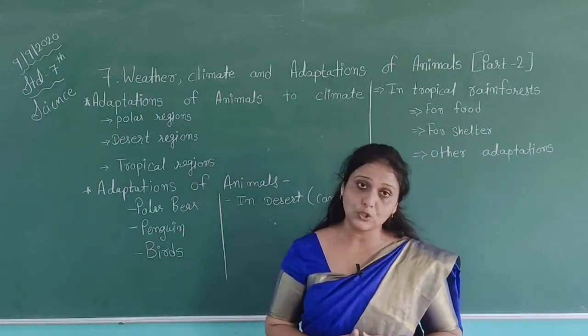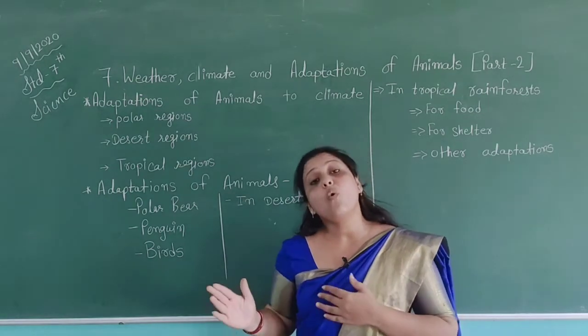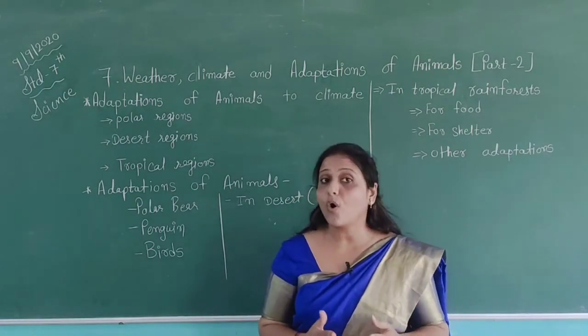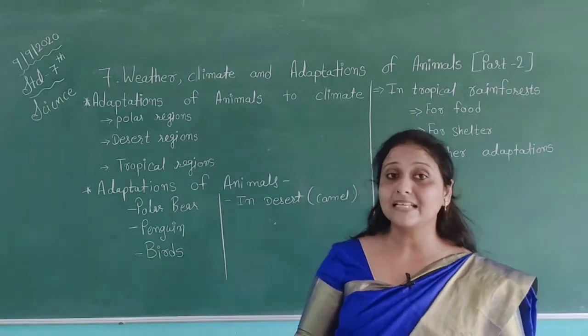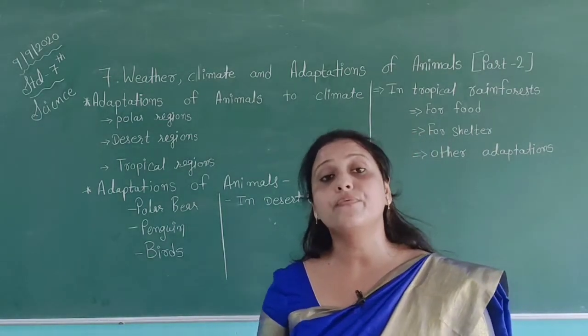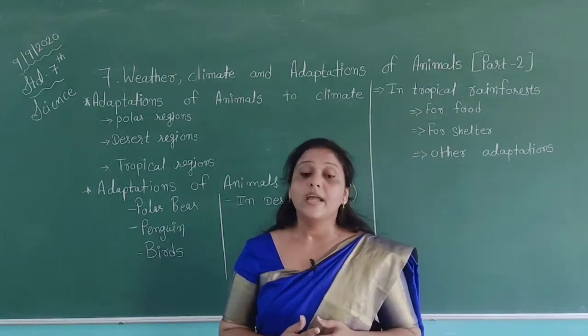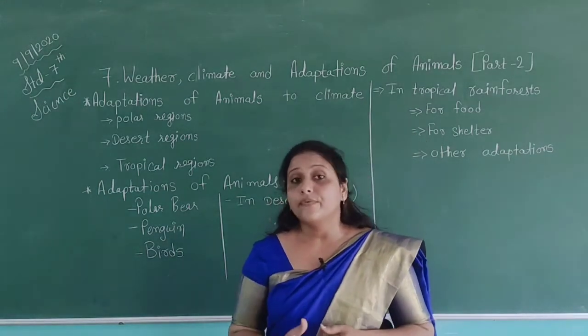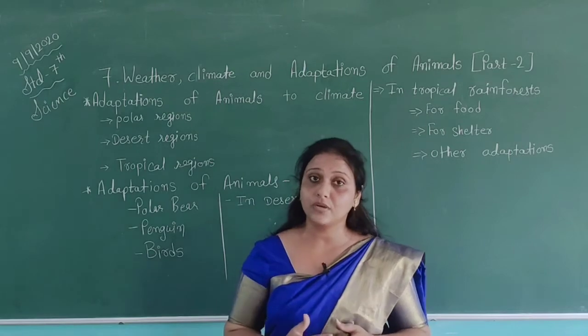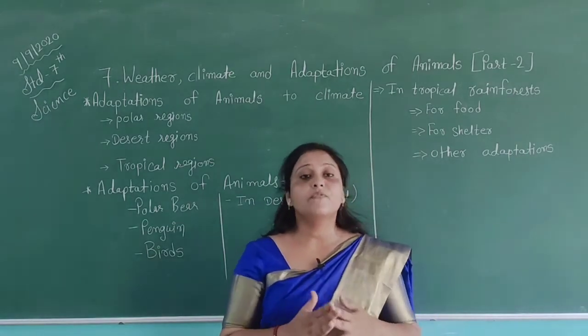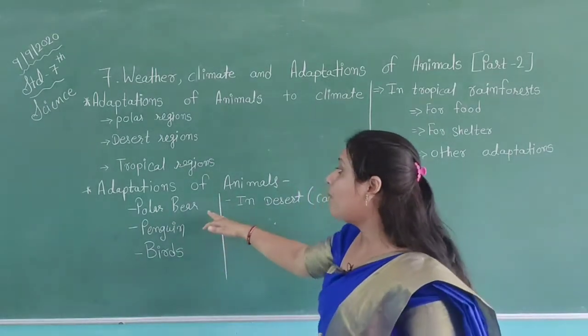Like this, they also have adaptations in their body to survive at different places. Using these adaptations, animals can survive in different regions and different types of climatic conditions. First, adaptations in a polar bear.